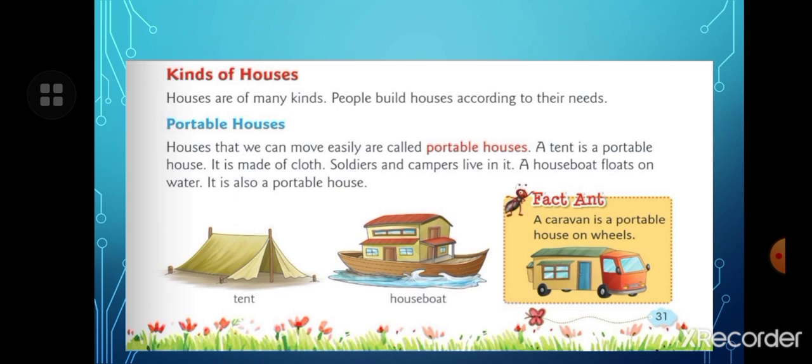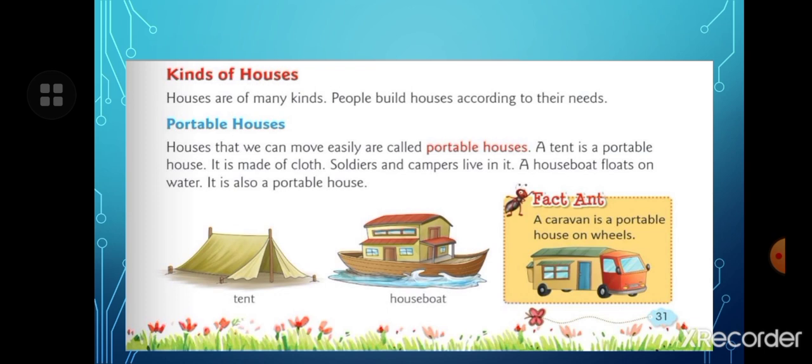Houses are of many kinds. People build houses according to their need. So children, first is the portable house. Houses that can move easily are called portable houses. What is a portable house? One that can move easily.